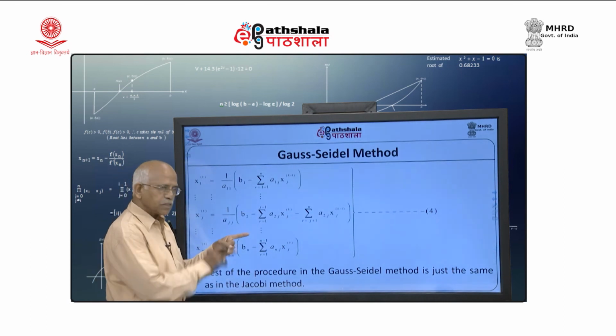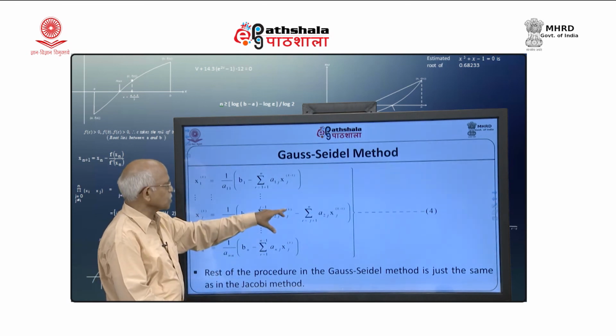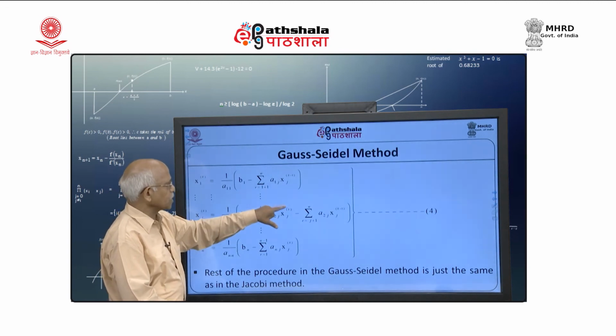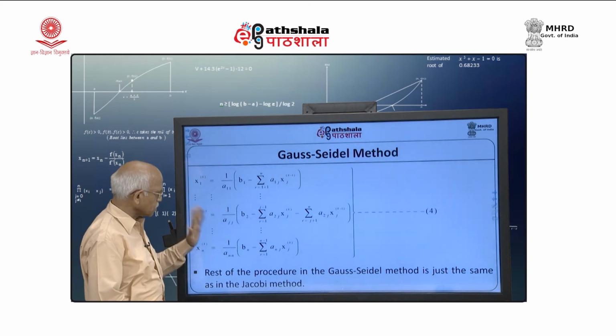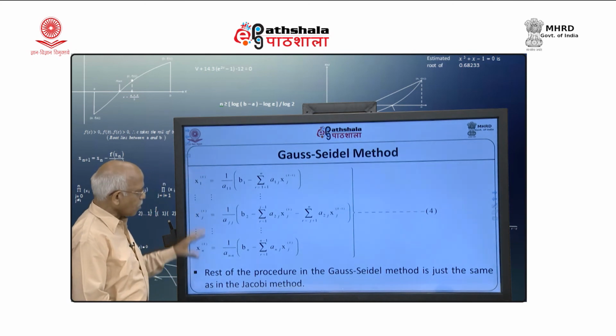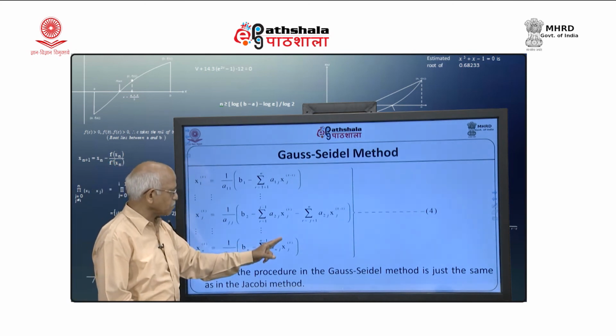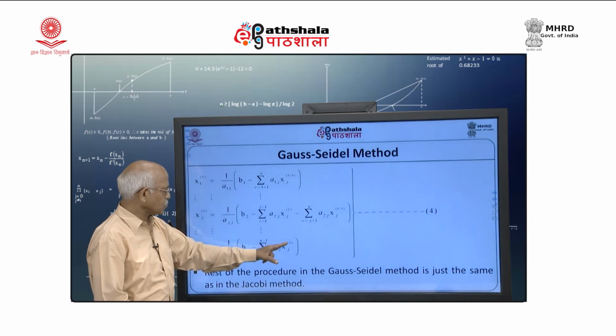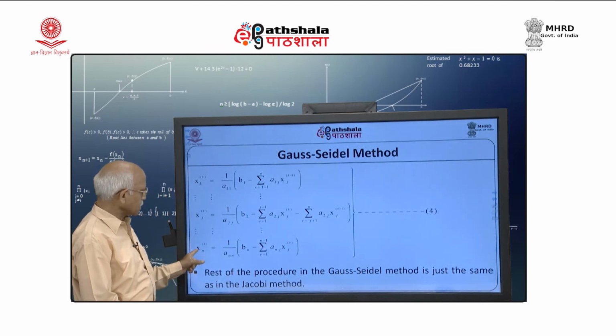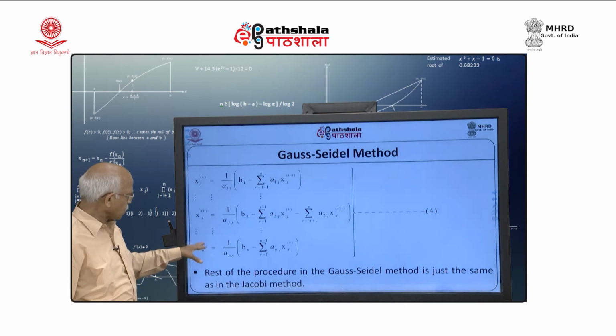So, the only difference between Jacobi and Gauss-Seidel is that here I am using k minus 1 iteration values for Jacobi, and here I am using kth iteration values. That is the only difference, and in the last case all elements at the kth iteration are available. So, I will be using all of them from the kth iteration, and then I will get the kth iteration value of x n k.